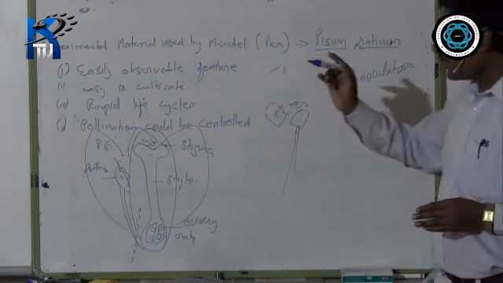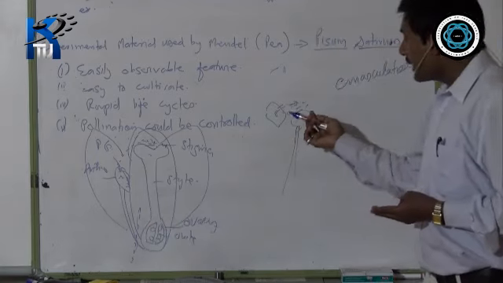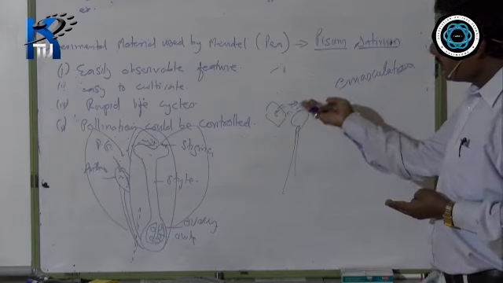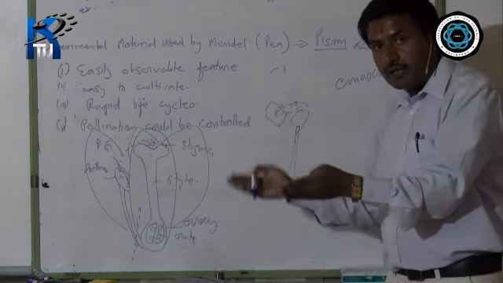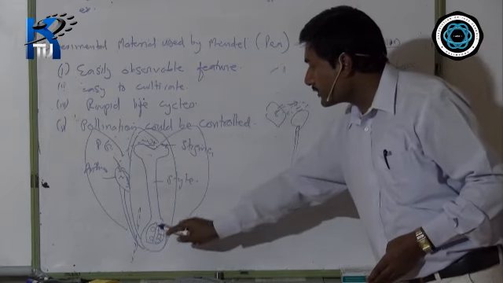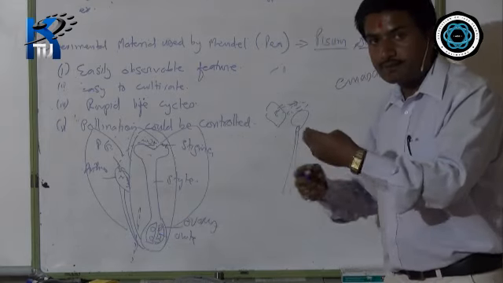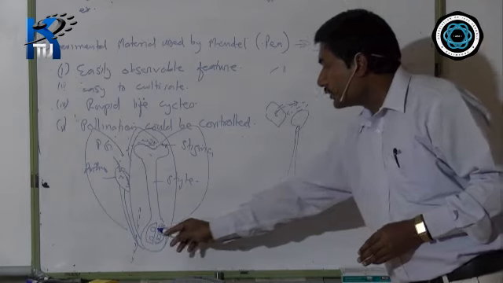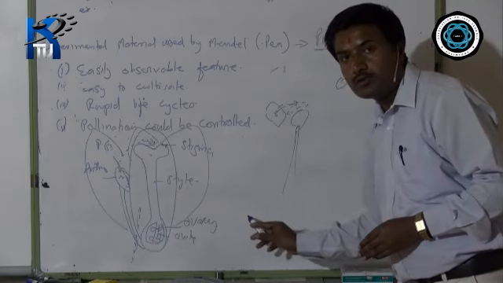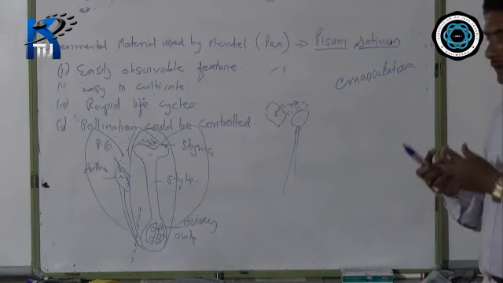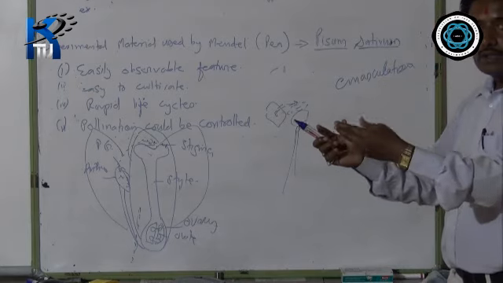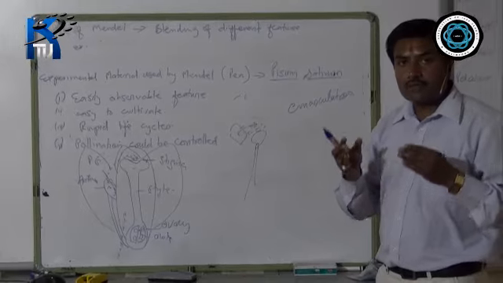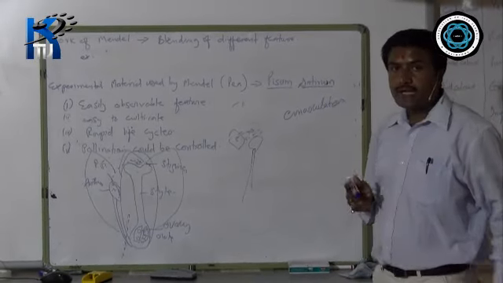So here what you have done, you have removed the anther. Next you have collected the pollen grain from another plant of the same species. Then you dusted the pollen grain, you covered it up, and when this pollen grain comes in contact with the ovule, fertilization takes place. After fertilization, the zygote gets formed. After the zygote, the ovule turns into a seed, the ovary turns into a fruit. When you grow that seed obtained, you get the plant of your desired character. This you call hybridization.